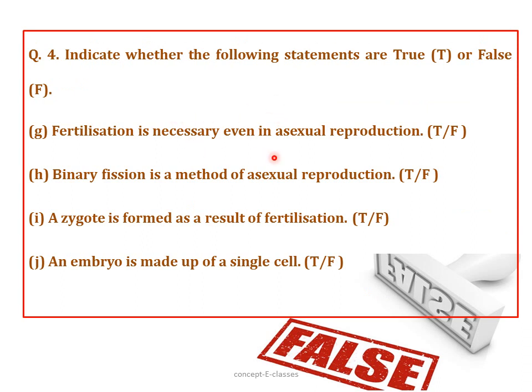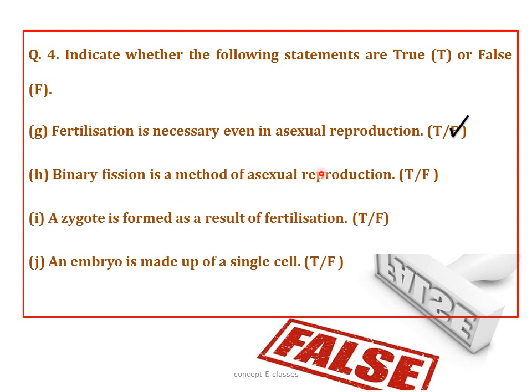Fertilization is necessary even in asexual reproduction. Is it true or false? Of course it is false, because in asexual reproduction, an offspring is produced from a single parent, that is from the body parts of an organism. Hence, fertilization is not required in this type of reproduction. So the answer is false.